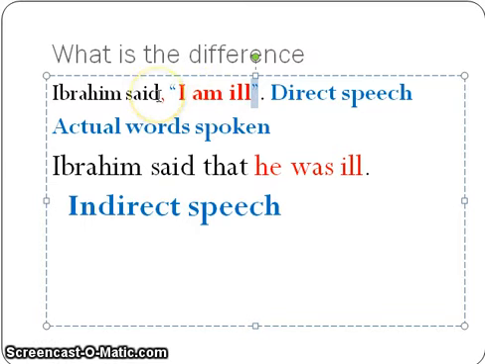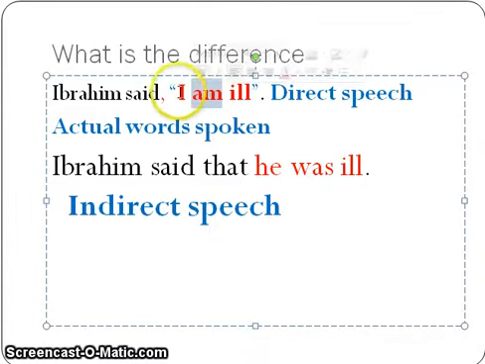"Ibrahim said" is the past verb in the reporting speech. However, the reported speech is using a present verb here. So when we change it into indirect speech, we have to synchronize the verbs. If the reporting speech is using the past verb, we need to bring the past verb here. So instead of "am," it is changed into "was."